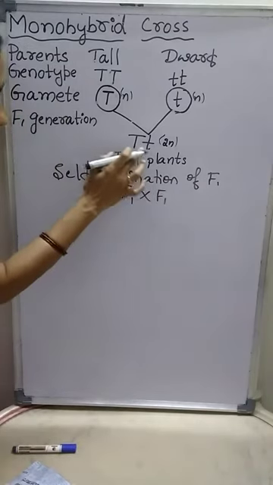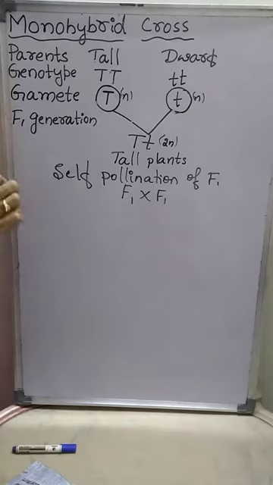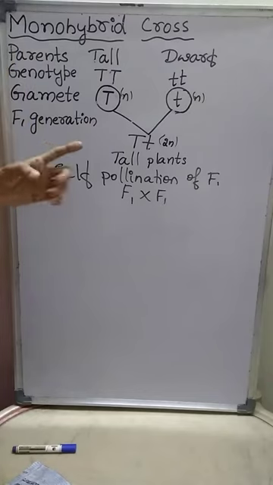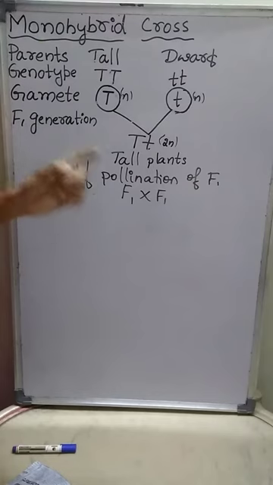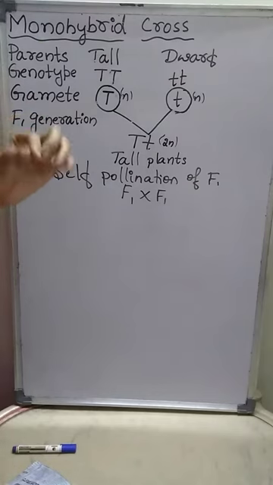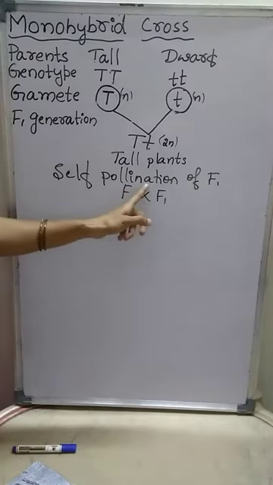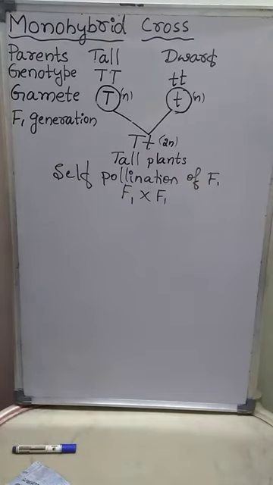F1 is nothing but capital T, small t. Self-pollination is the process of transfer of pollen grains from the anther to the stigma of the same flower. Only one flower is involved. The male gamete of this particular flower gets mixed with the female gamete of the same flower. That is self-pollination.